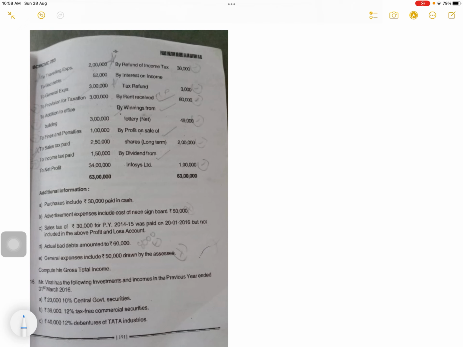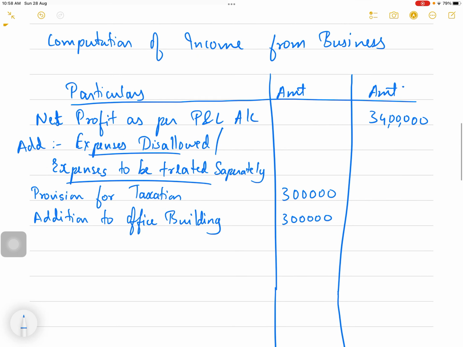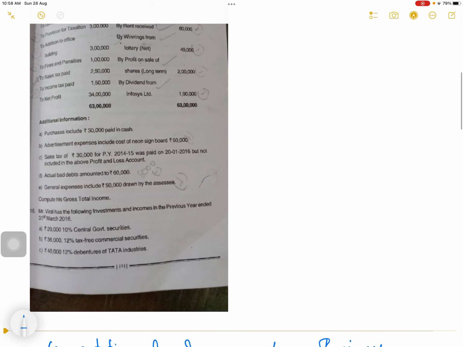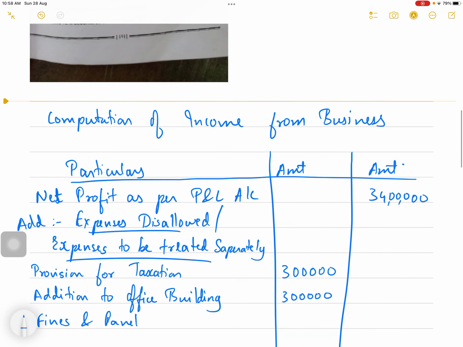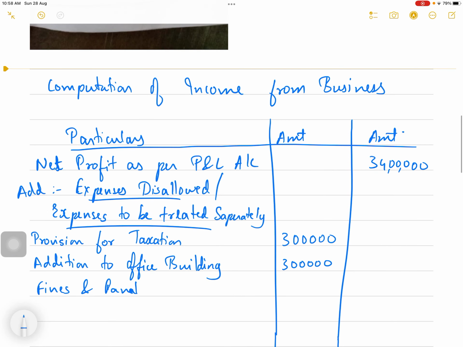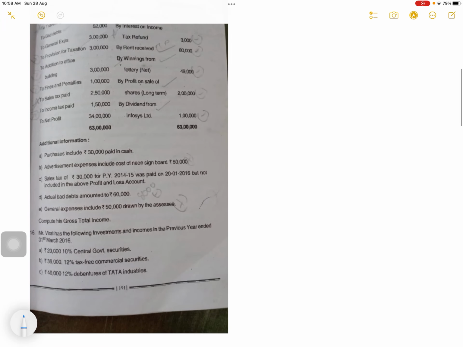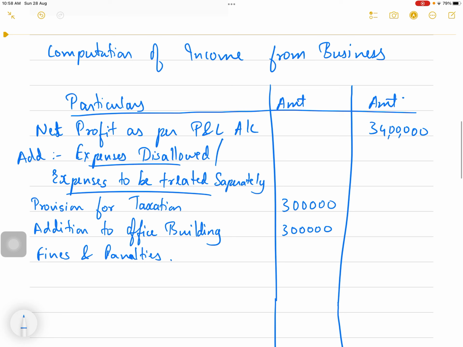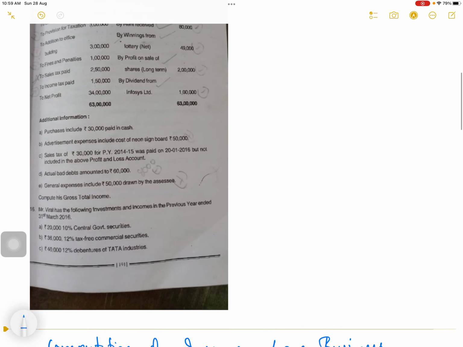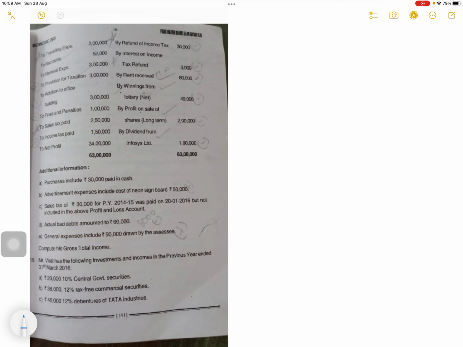Next, fines and penalties are disallowed. So fines and penalties, 1 lakh. It's a disallowed expense.